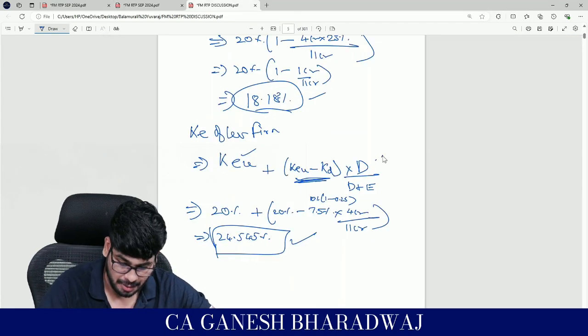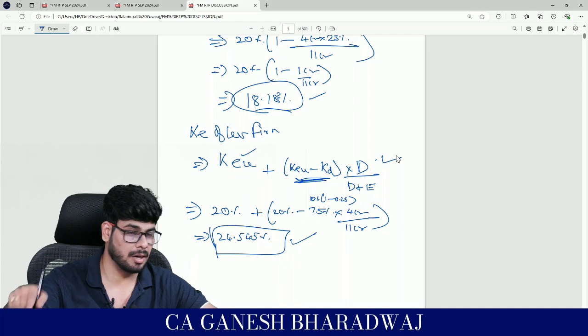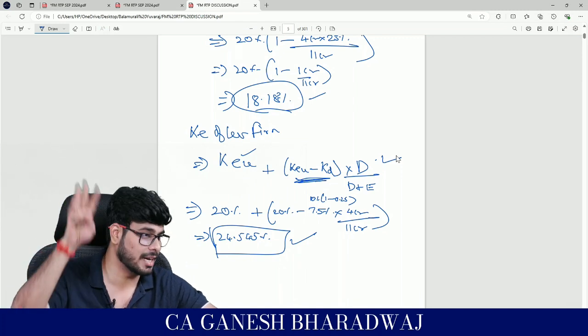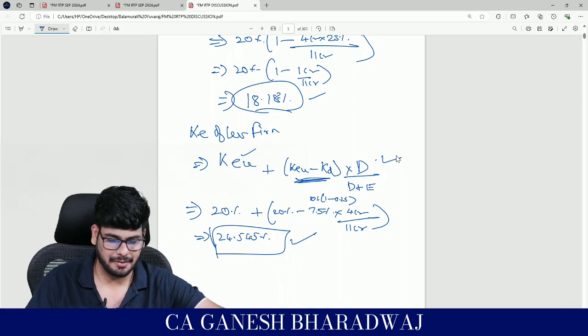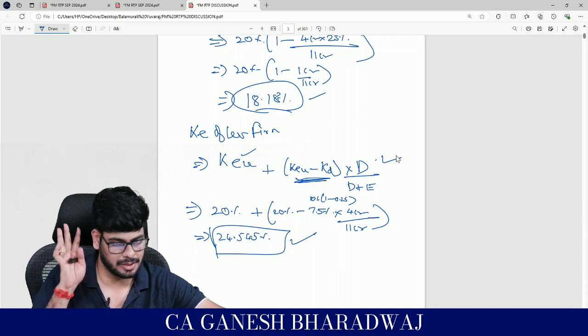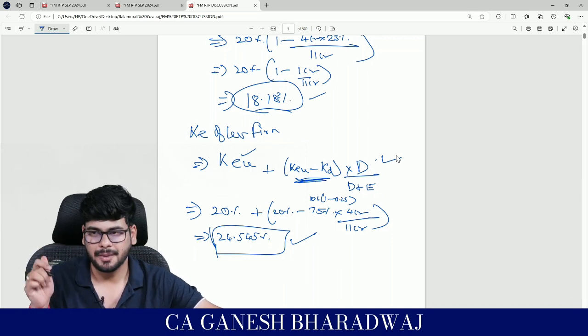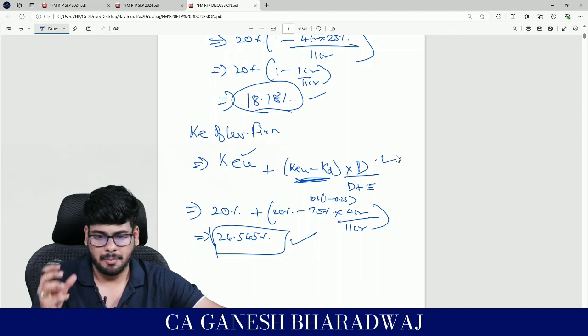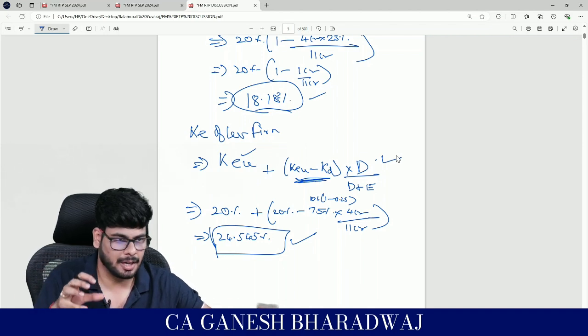But ideally, this formula is what MM has provided, and this formula is only there in your study material. In your RTP, they have given another way of doing it. Don't get confused. It is actually the same only. Guys, clear with this, right? But beyond this, explanation cannot be done at the moment.